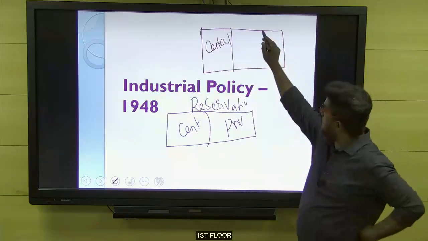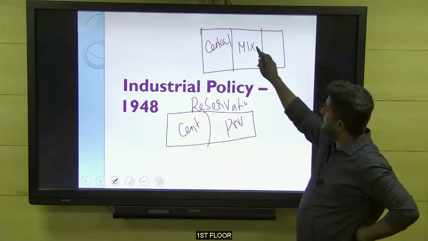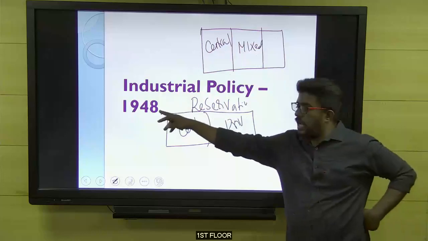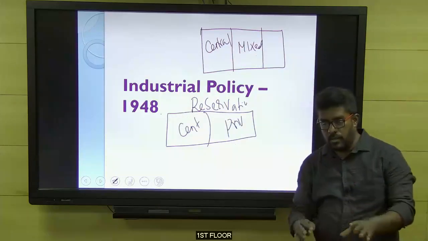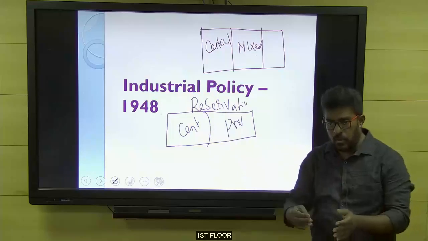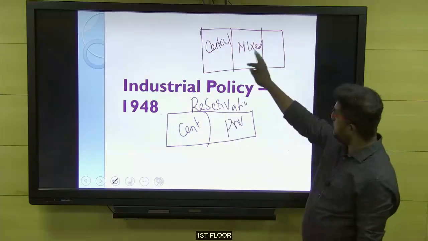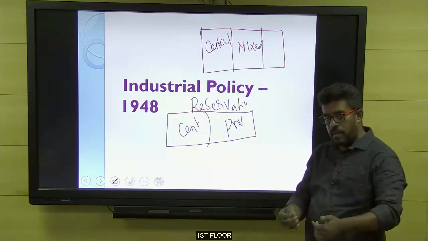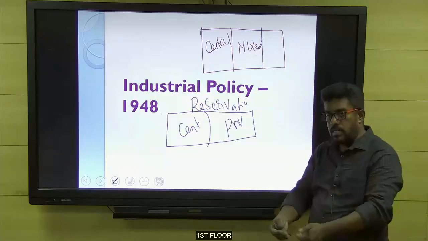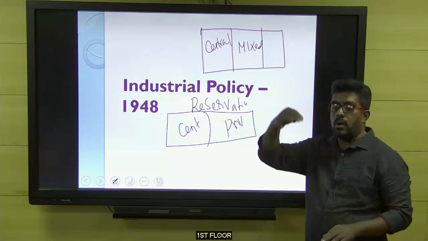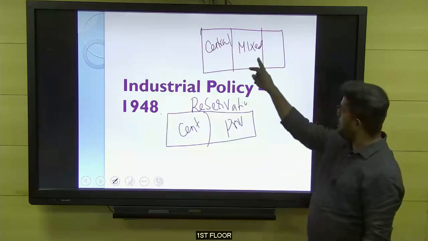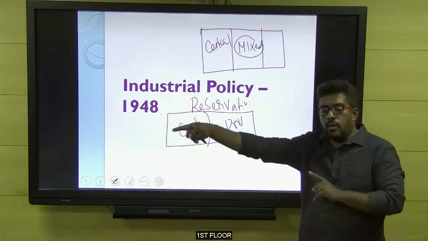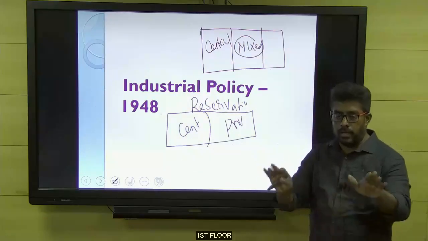The next is the area of mixed category. What is the meaning of mixed category? Here, only the central government will be permitted, but during 1948, some privates were operating in those areas. We cannot directly eliminate them because the industries belong to those players. So the government announced that these are areas where only the government can operate, but as of now there is a presence of private companies. The existing private companies will be allowed, but no new privates will be permitted. So it will be only for government, but till further announcement it will be of mixed nature, meaning new players will not be permitted, existing players will be allowed, okay?